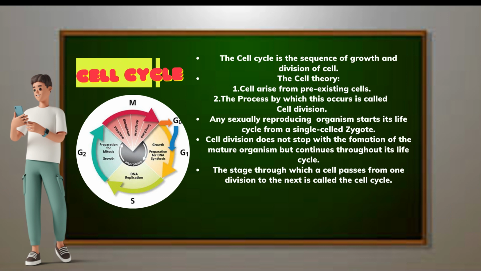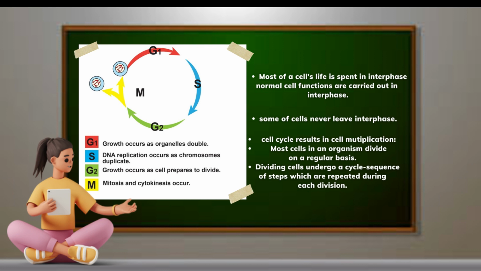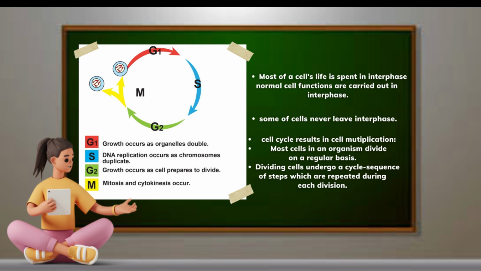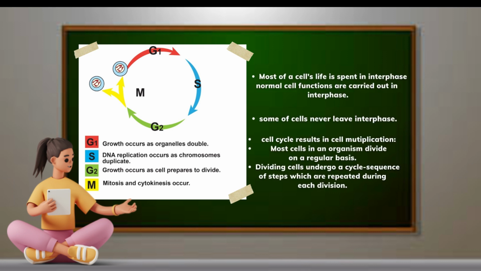The stage through which a cell passes from one division to the next is called the cell cycle. The cell cycle is an orderly sequence of events that occurs from the time when a cell is first formed until it divides into two new cells. Interphase, a period of preparation for cell division. Mitosis, M phase, the actual period of cell division. Most of a cell's life is spent in interphase. Normal cell functions are carried out in interphase. Some cells never leave interphase. Interphase is further subdivided into G1, S, G2.